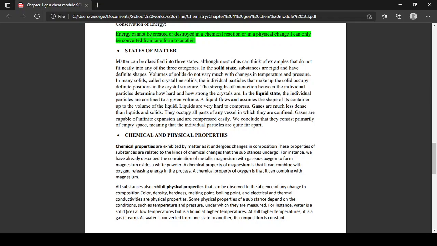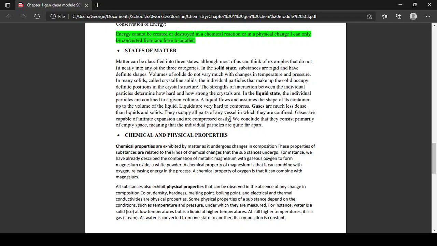Liquids, are they very hard to compress or easy? Hard to compress, sir. Liquids are hard to compress. Gases, on the other hand, are easily compressed.